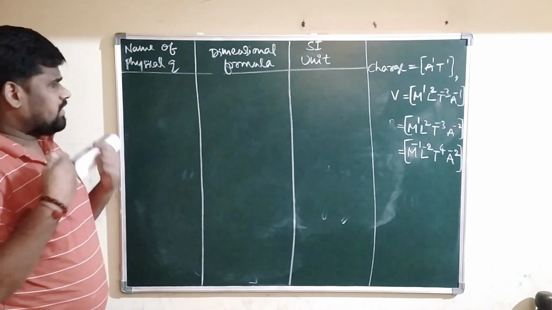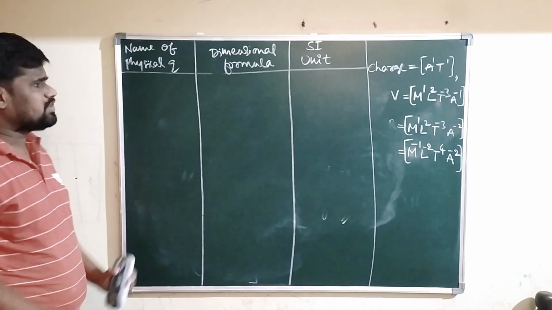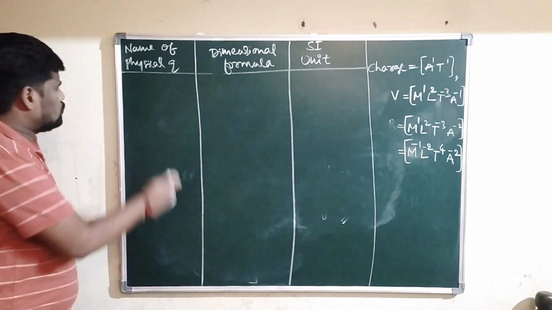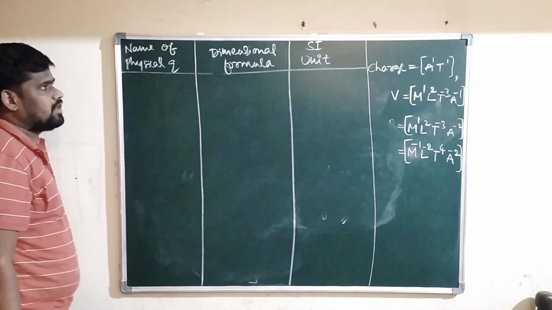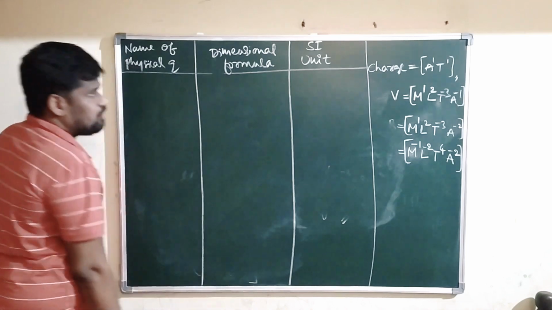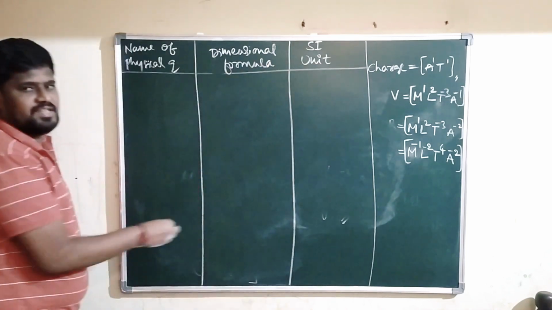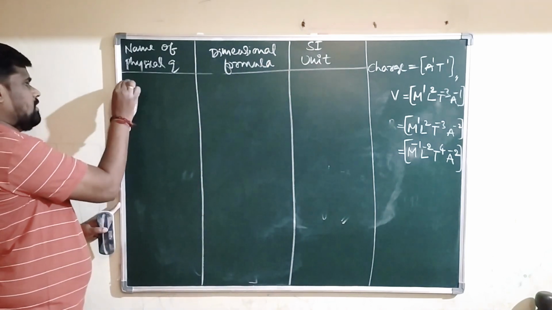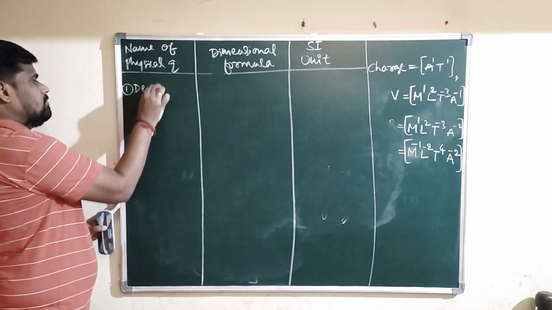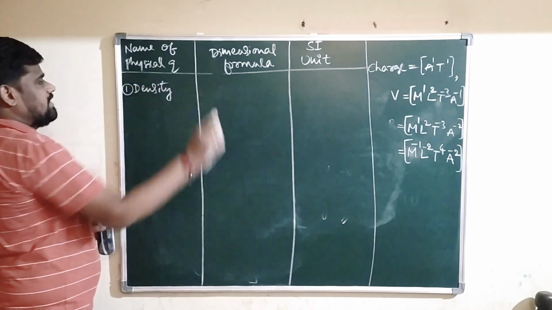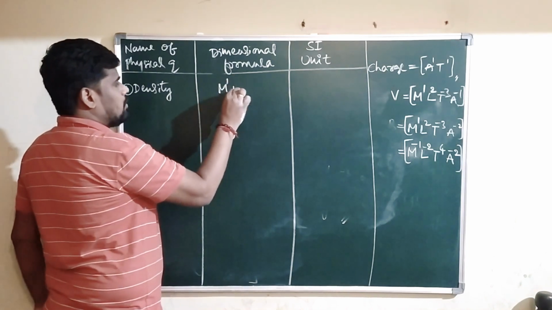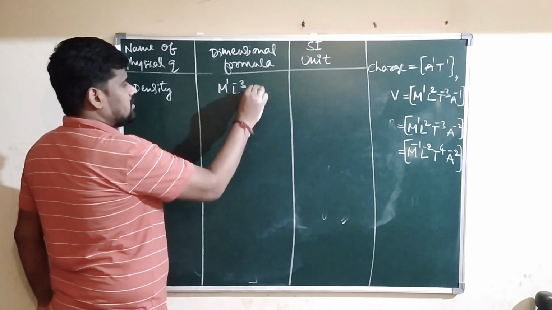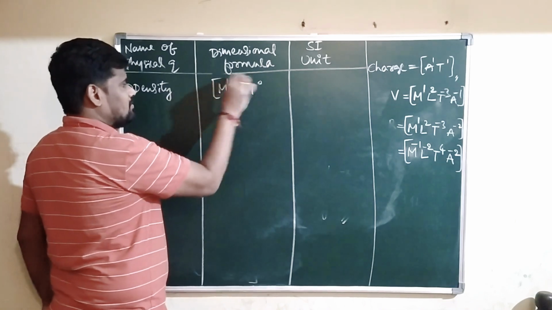So how many physical quantities will you get in the textbooks? Refer to your textbook, and list as many physical quantities as you find. Write the list of physical quantities, write their dimensional formula, write their SI unit. See, for example, the first physical quantity is density. What is the dimensional formula for density? M to the power 1, L to the power minus 3, T to the power 0.